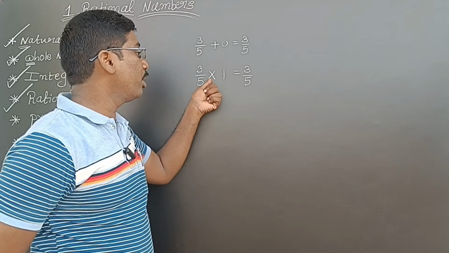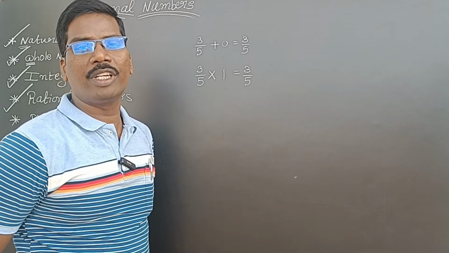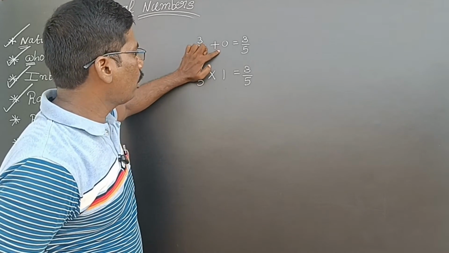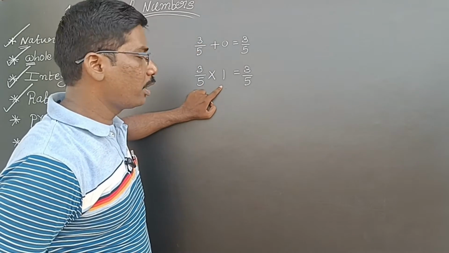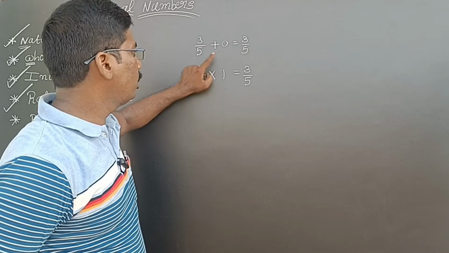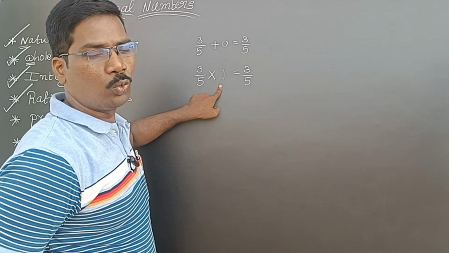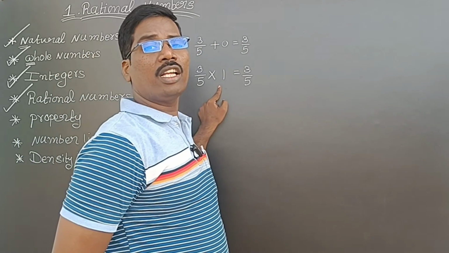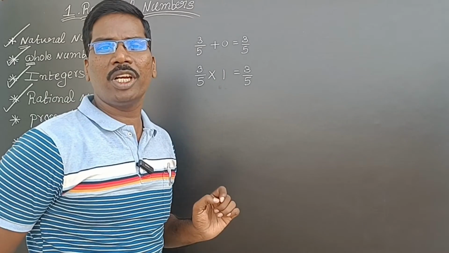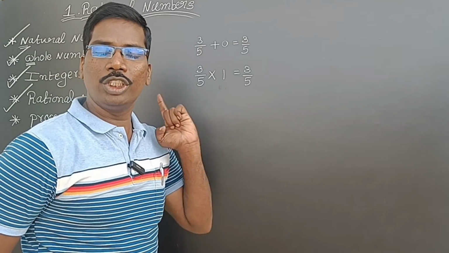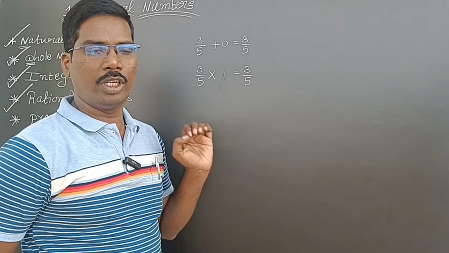So what is the identity element? Here 0 is called the additive identity, and here 1 is called the multiplicative identity. These two are important. What is the additive identity in the rational numbers? 0. What is the multiplicative identity in the rational numbers? 1. These two are very important. Next.